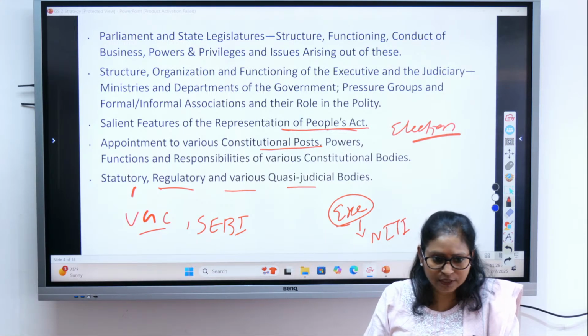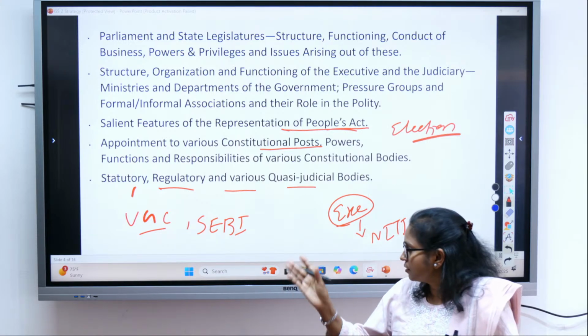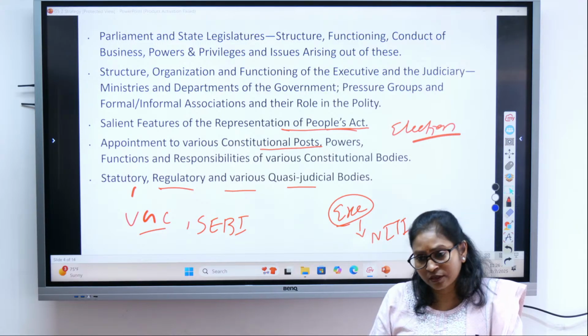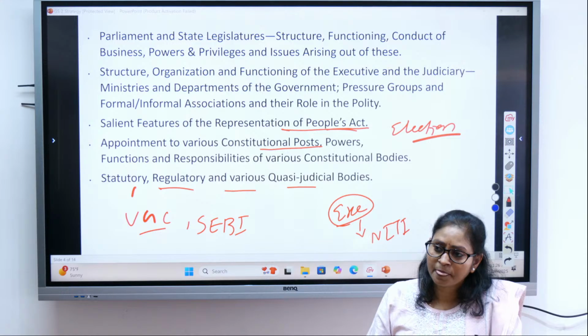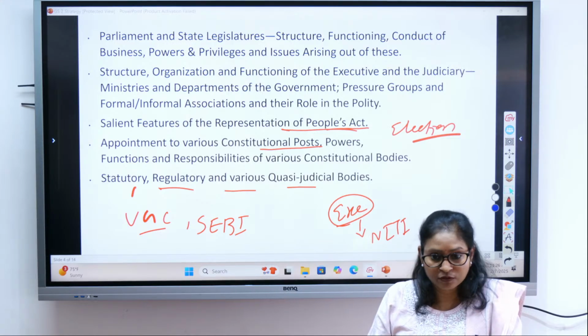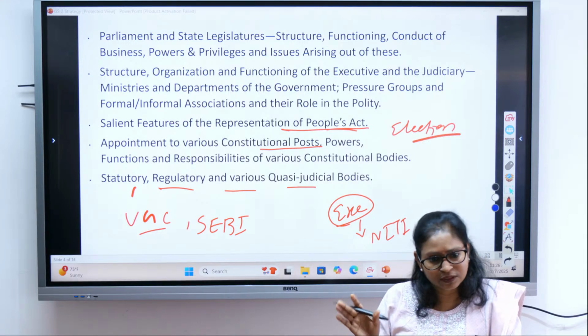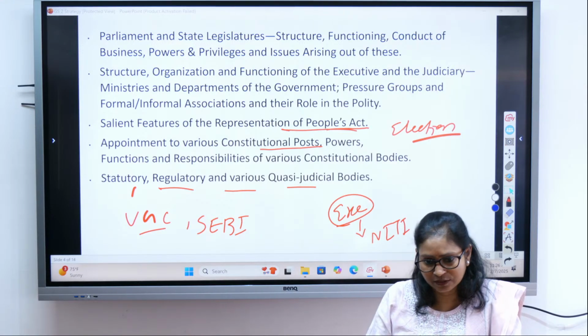You all know UGC, right? And then various regulatory bodies like SEBI, Insurance Regulatory and Development Authority, IRDA, then the Airports Authority of India. These are all regulatory bodies. So these are all created by whom? By the legislature, by an act of a legislature.